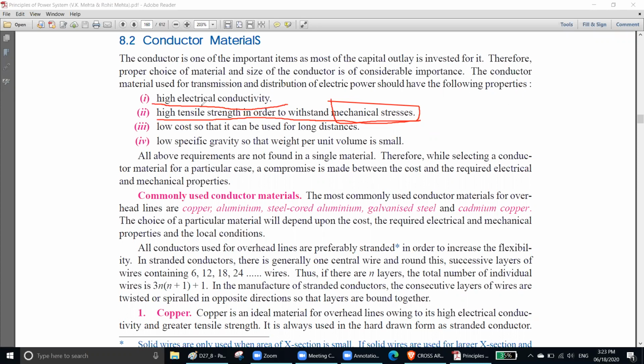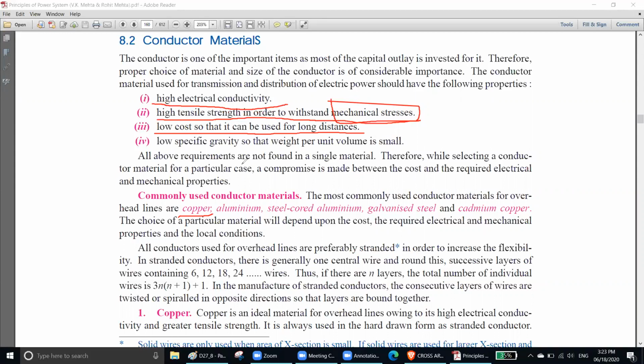Number three, low cost, so that it can be used for long distances. This is a very important point. Copper is not that cheap. Copper is expensive, but if your distance is small, like your household distances from the road to your house, you can use copper.